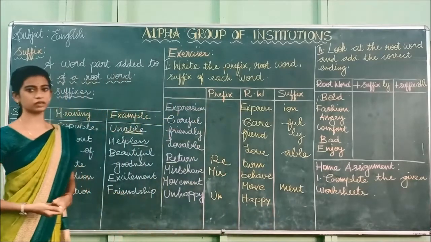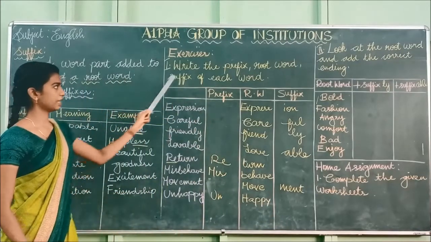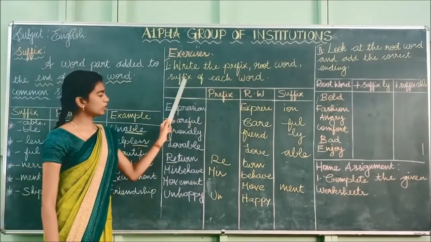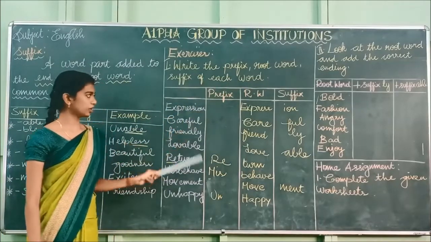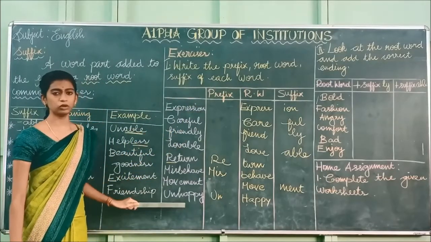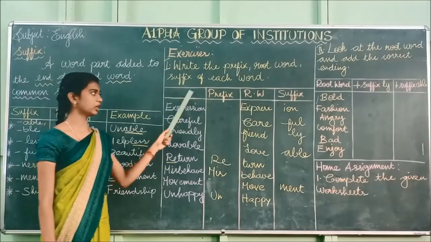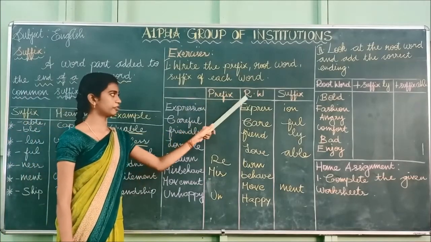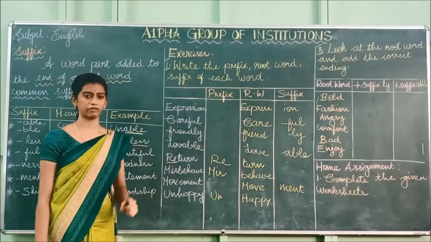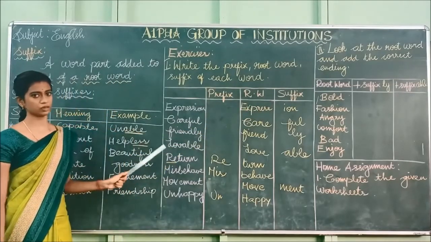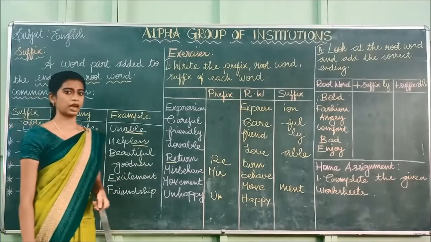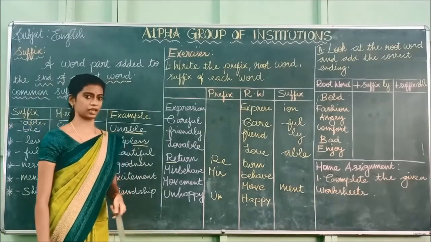Okay students, have you understood how to do this exercise? Write the prefix, root word, suffix of each word. You have to read the given words carefully, identify the prefix, root word and suffix, and write them in the columns. Have you understood how to do this? Now let us move on to the second exercise.